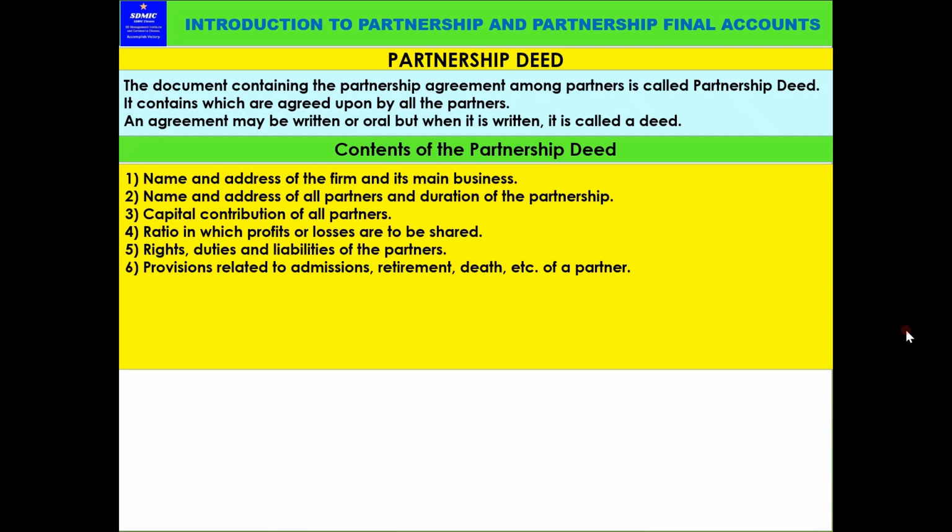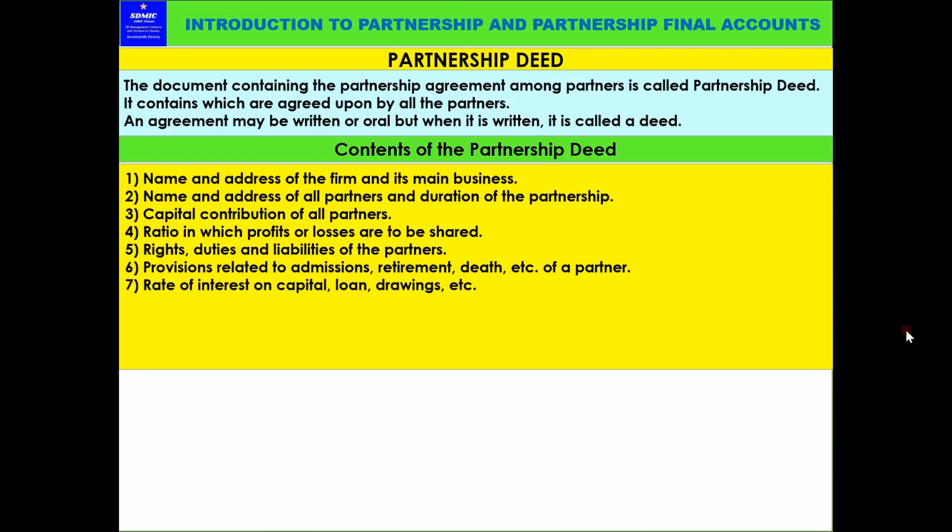That is possible. At the time of retirement of a partner, what is to be done? Whether we can continue the business, or whether we have to dissolve and newly form a new partnership business, or we can continue, that should be mentioned. Or in case of death of a partner, mostly the partnership business dissolves, or it should be particularly mentioned in the partnership deed that in case of death of a partner also we will continue the business, like that. The terms should be mentioned.